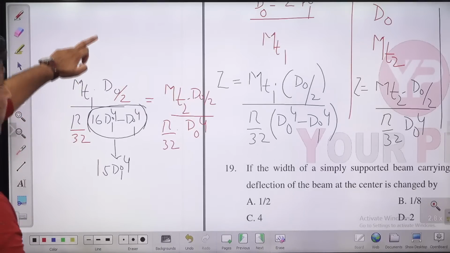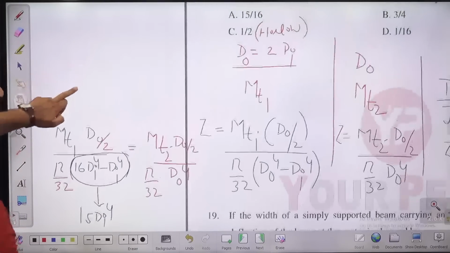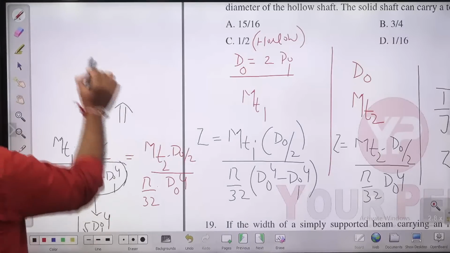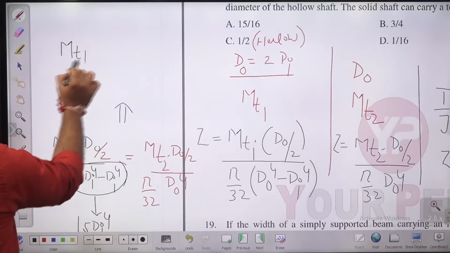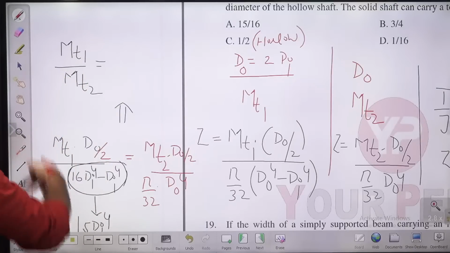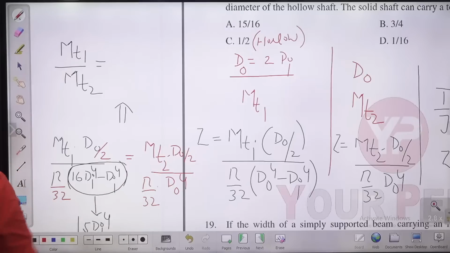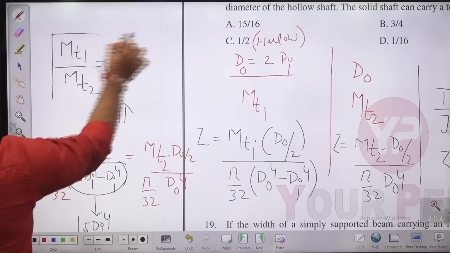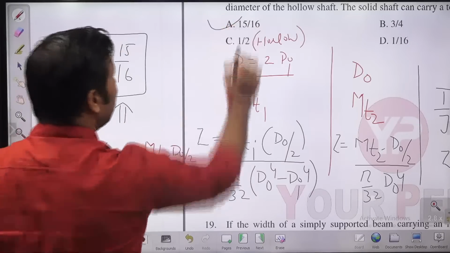If you check it here, this ratio MT1 by MT2, you are going to get 15 by 16. Just check it out. By solving this you will get the ratio of MT1 by MT2, the torque carrying capacity of the hollow one to the torque carrying capacity of the solid one. This will come out 15 by 16. So option A, children, this is the right answer for this question.